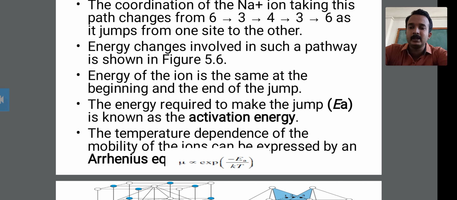The temperature dependence of the mobility of the ion can be expressed by the Arrhenius equation. This mobility of the ion is expressed by an Arrhenius equation.